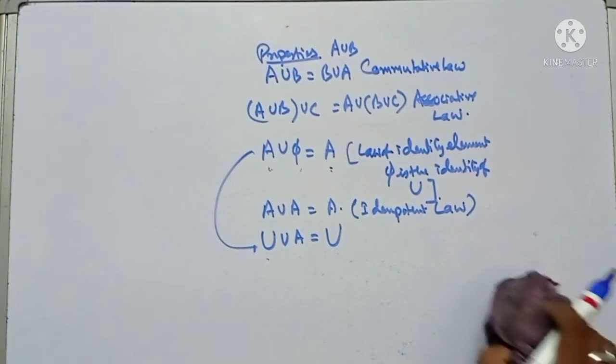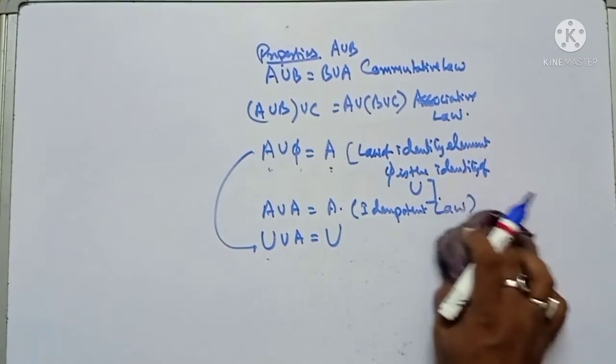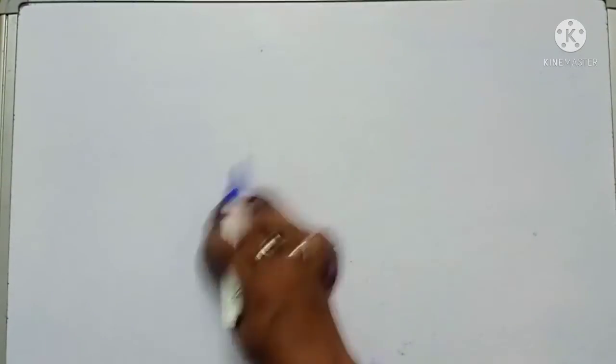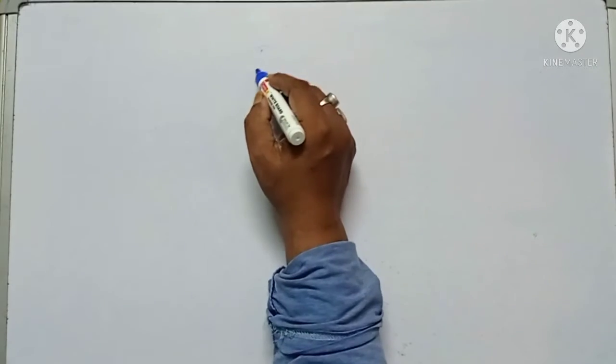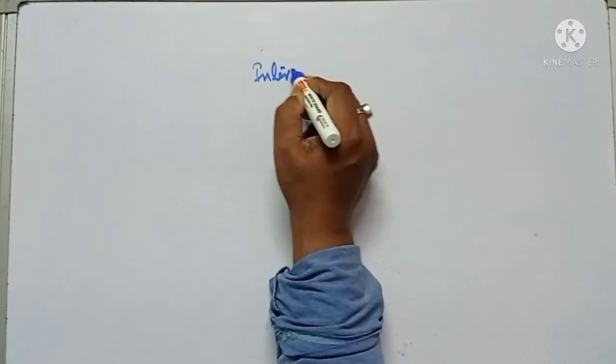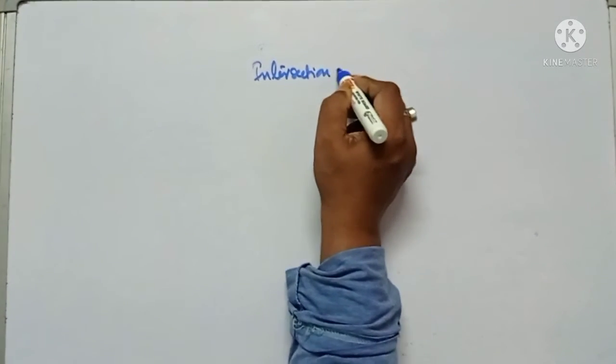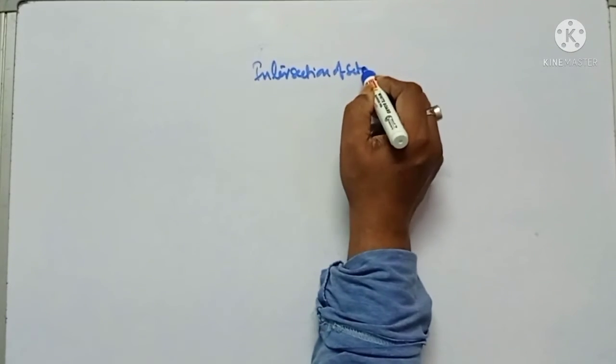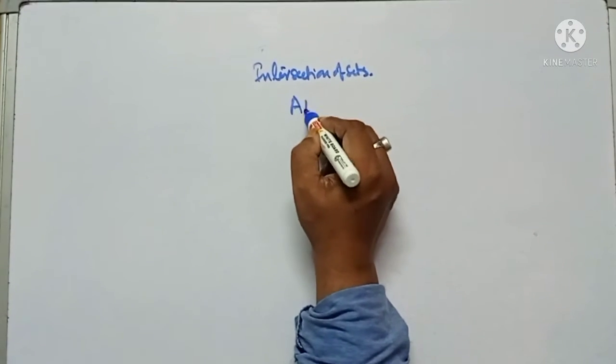So now we go to intersection of sets. This is represented like this.